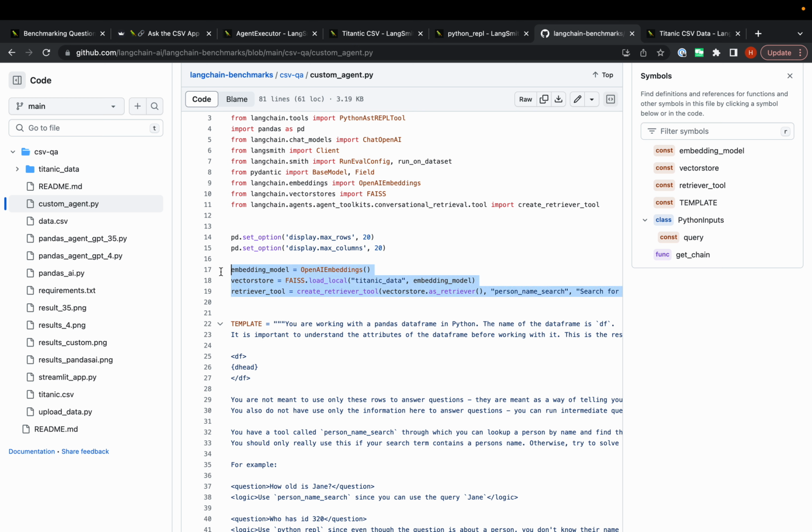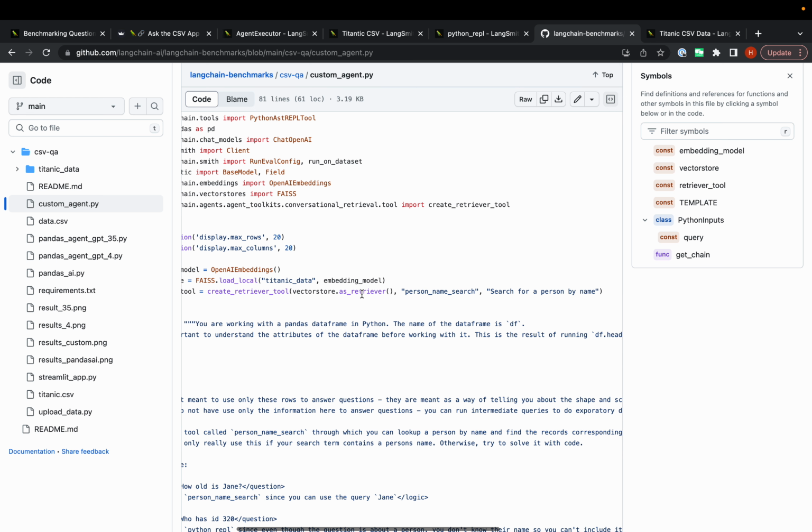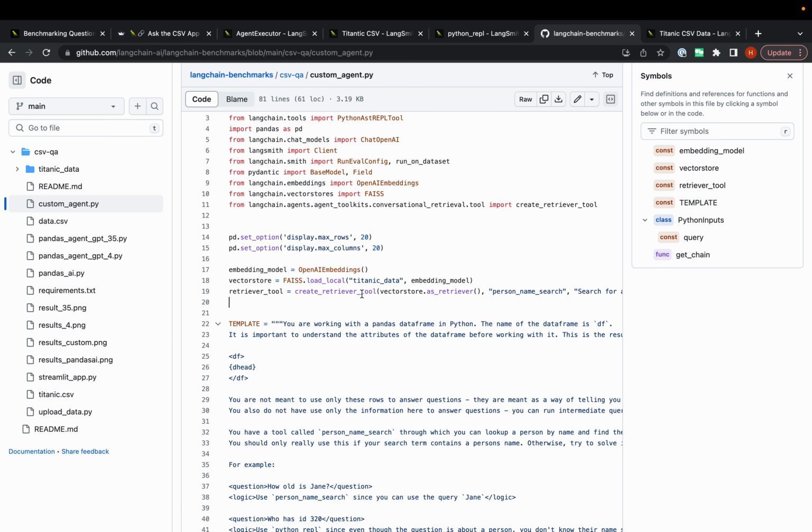So the first tool that we're going to give it is this retriever tool. I guess we load the vector store here because we created it in a separate script. I think we have the script for that here as well. And so we're creating this vector store, we're loading that, and we're creating this retriever tool. And so we're giving the agent a tool that is a retriever under the hood. So it takes in a query and it returns a list of documents. And then we're just passing those documents into the context, and the agent can answer it.